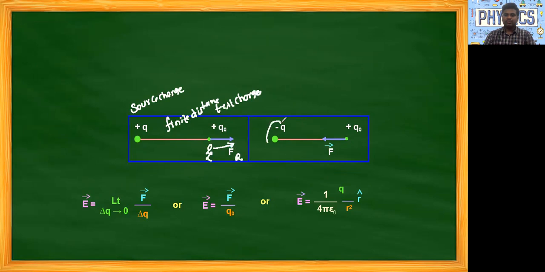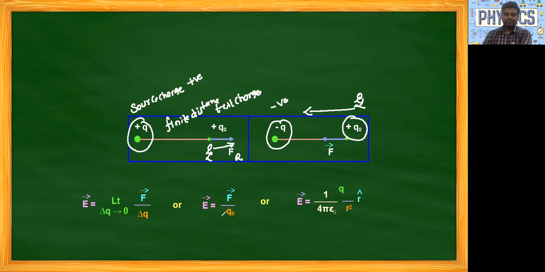Here we are taking our source charge as positive. If our source charge is negative and the test charge is always positive, then what will we get? Here we have to stand here and see the opposite charge. It is negative, so attractive. So our force direction is towards this direction. And here plus Q is the source charge, Q naught is the test charge, F is the force, and E is the electric field.